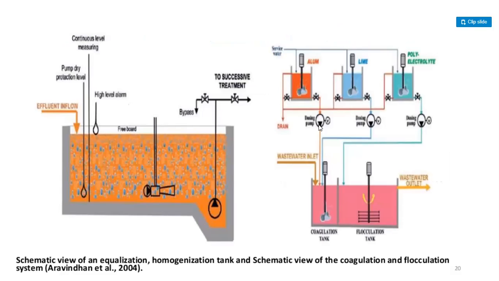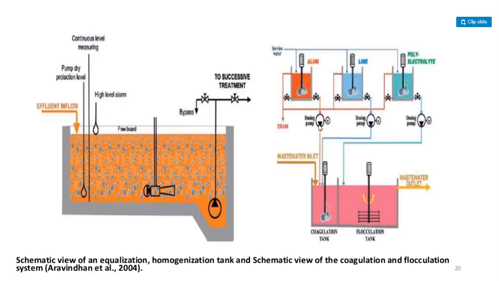This is the schematic view of an equalization homogenization tank and the schematic view of coagulation and flocculation system. Here guys, effluent inflow, continuous level measuring, pump dry protection, production level, effluent inflow, high level alarm, freeboard, bypass and to successive treatment.